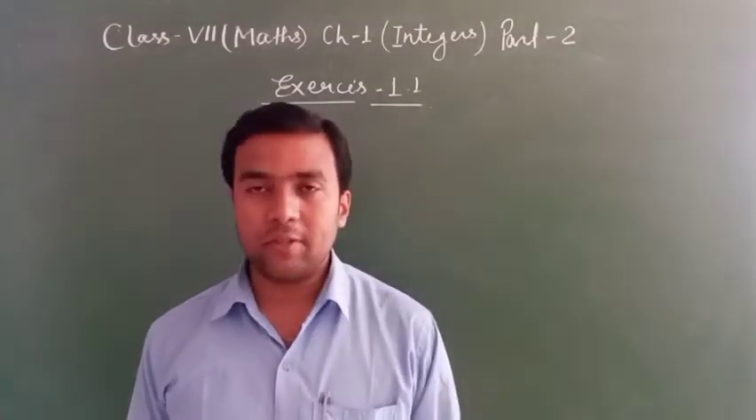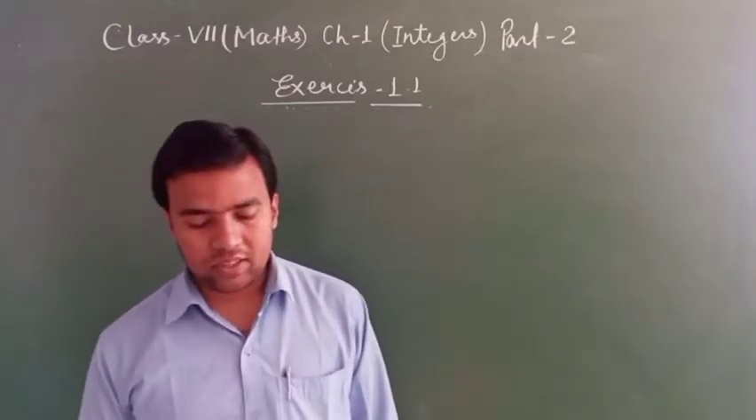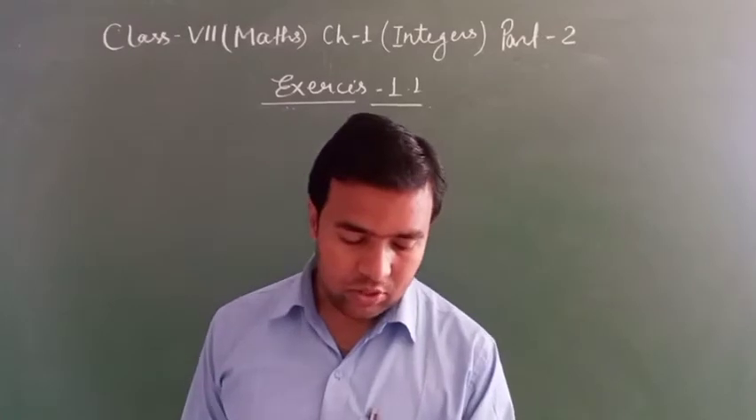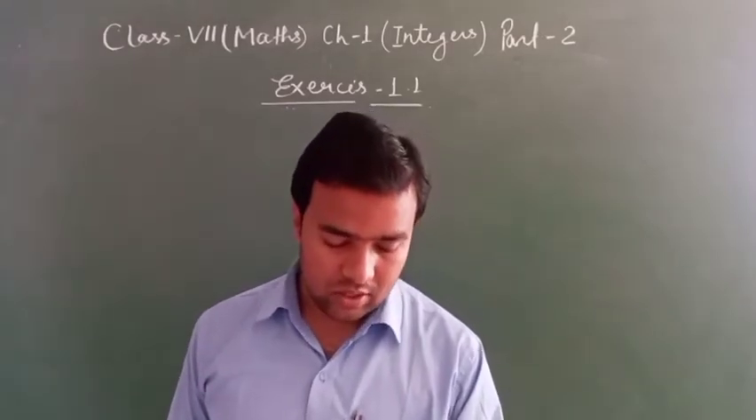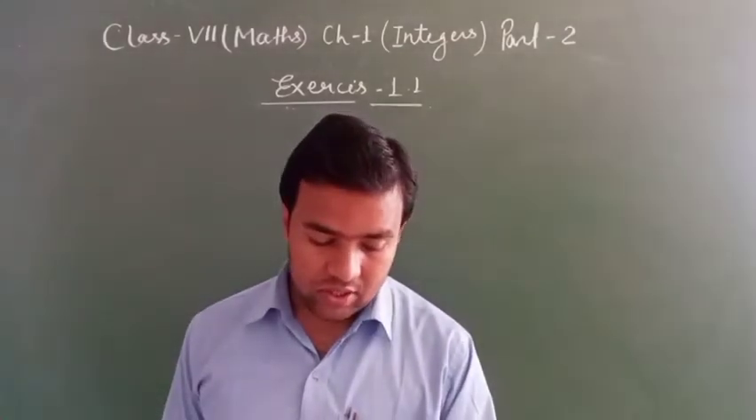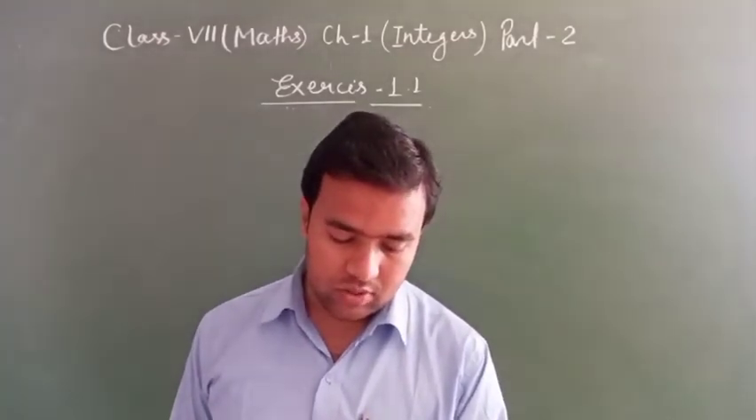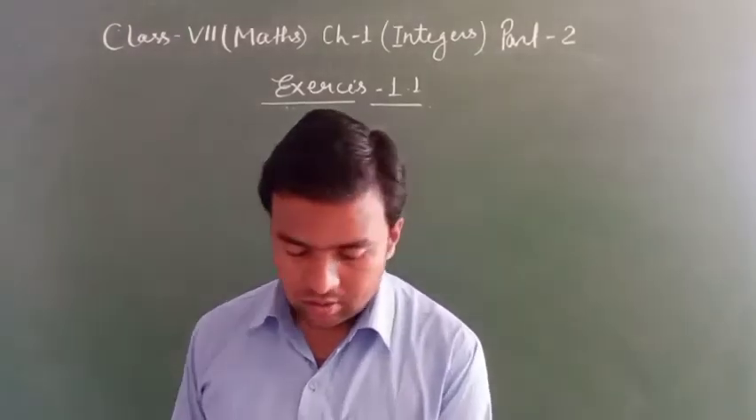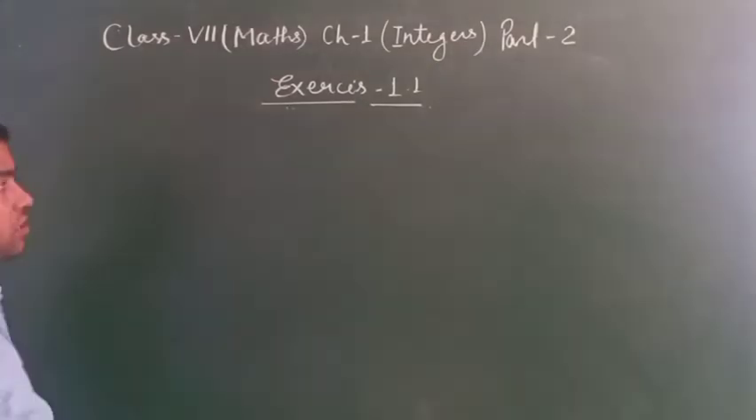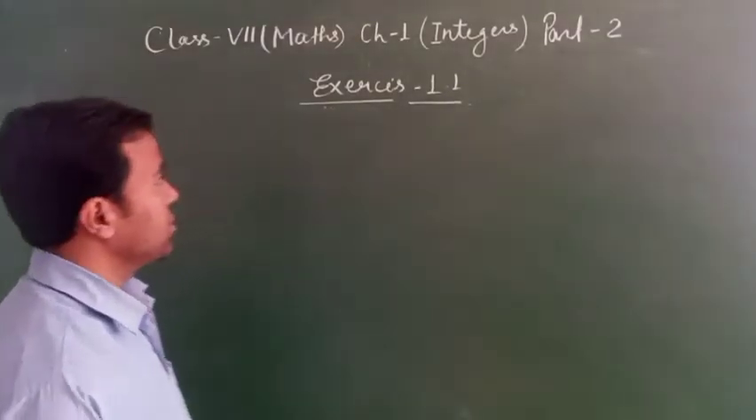Question number 3. At Srinagar, temperature was minus 5 degrees Celsius on Monday, and then it dropped by 2 degrees Celsius on Tuesday. What was the temperature of Srinagar on Tuesday? On Wednesday, if it rose by 4 degrees Celsius, what was the temperature on this day? Clear? So this question I am telling you, question number 3.